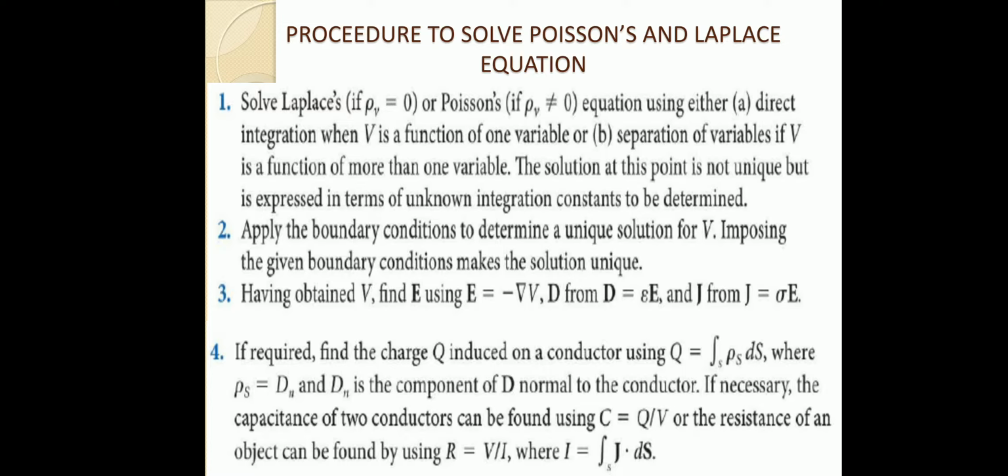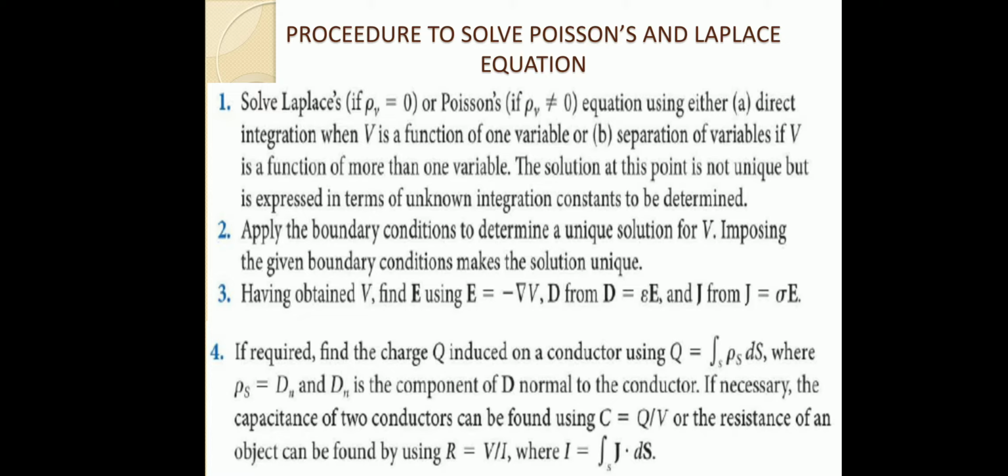So if you need to find the capacitance, you can find the capacitance C as Q by V. So V is obtained from this Poisson's or Laplace equation. Then find what is Q. To find Q we need to integrate rho s, the surface integral of rho s dS is Q. Then rho s is nothing but the normal component of D. So from that you will get Q. Then after finding Q you divide Q by V, and you will get the capacitance value of that conductor.